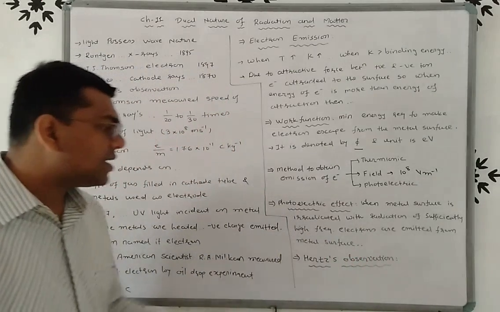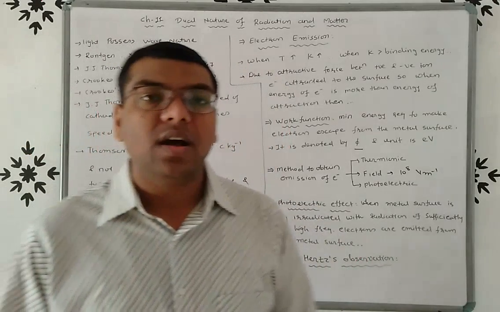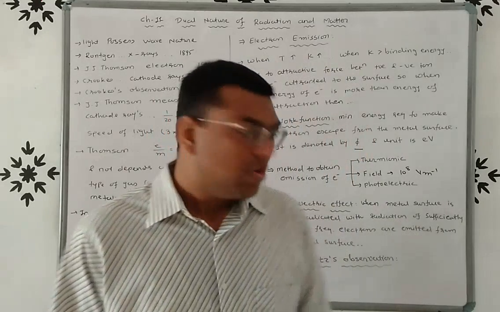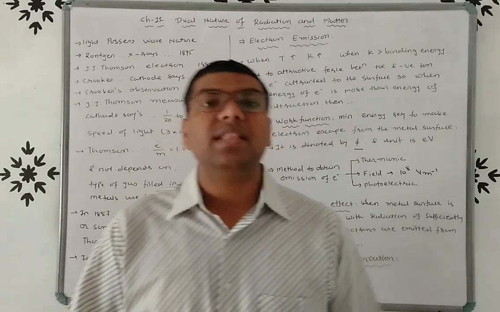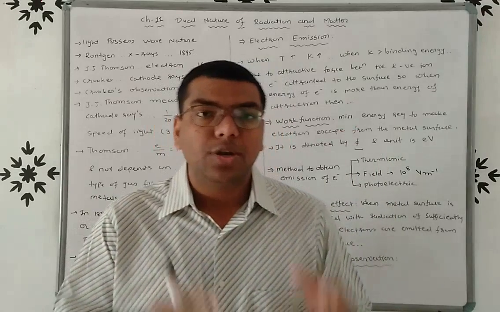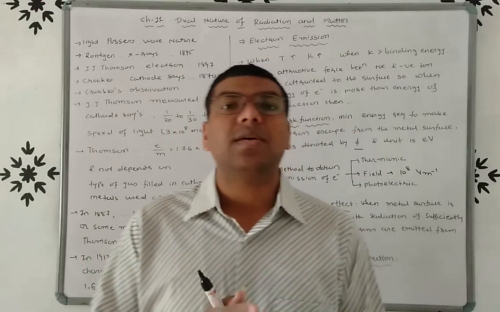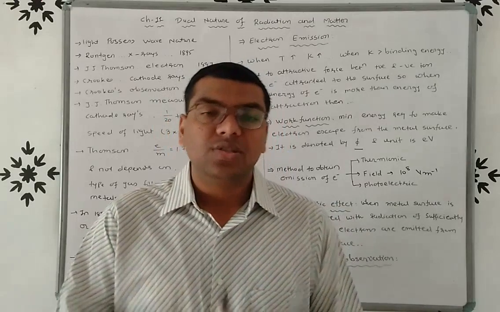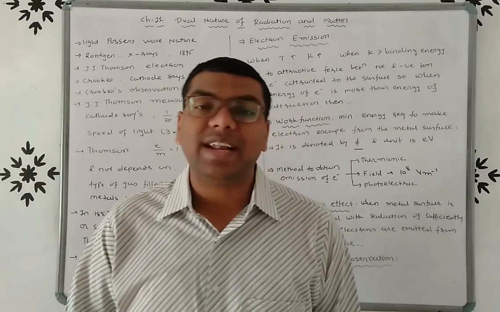Now we discuss Hertz's observation. We already know that Hertz produced electromagnetic waves, right? Now what is Hertz's observation? Hertz observed that when ultraviolet light is incident on the metal surface, the electrons which are near the surface of the metal get energy. This energy is used to overcome the force of attraction, right?